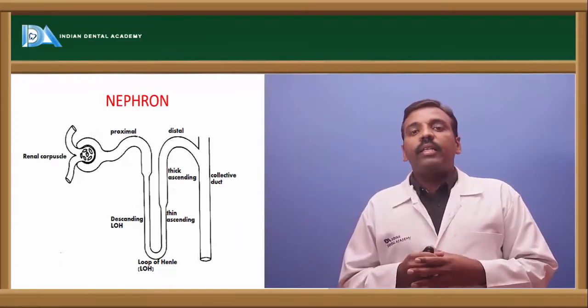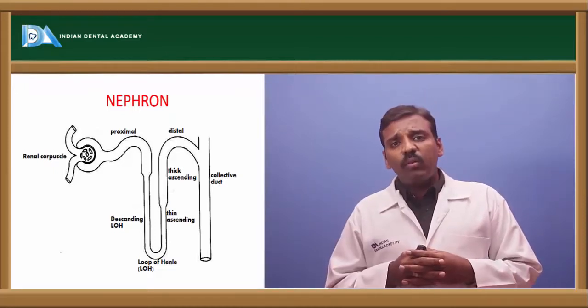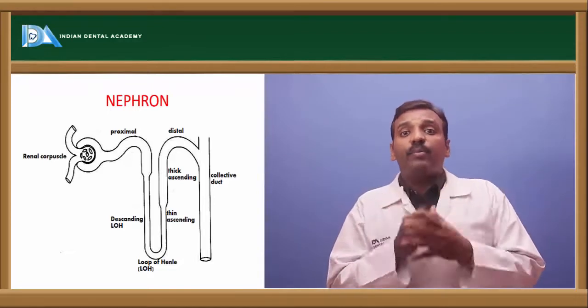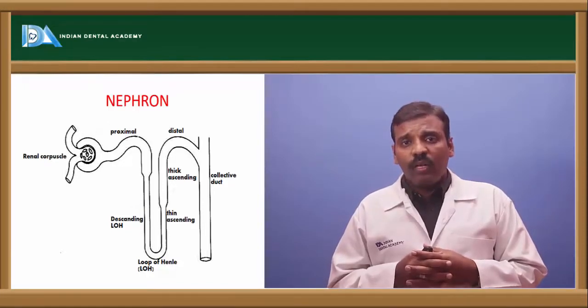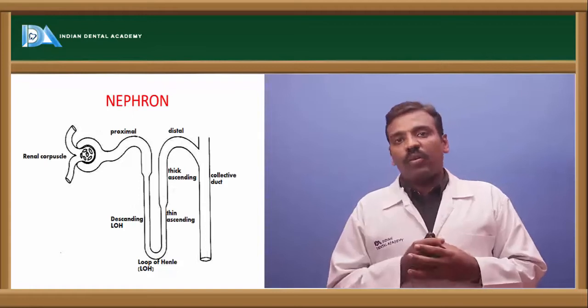In the kidney there are pyramidal capsules present. 5 to 7 capsules are present in each kidney. In each pyramidal capsule, millions of nephrons are present.